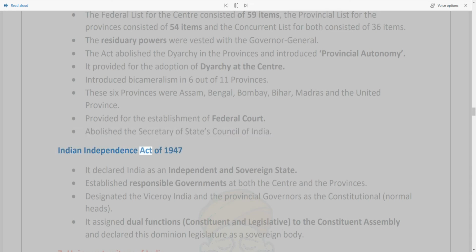Indian Independence Act of 1947. It declared India as an independent and sovereign state. Established responsible governments at both the centre and the provinces. Designated the Viceroy of India and the provincial governors as the constitutional, nominal heads. It assigned dual functions, constituent and legislative, to the Constituent Assembly and declared this Dominion Legislature as a sovereign body.